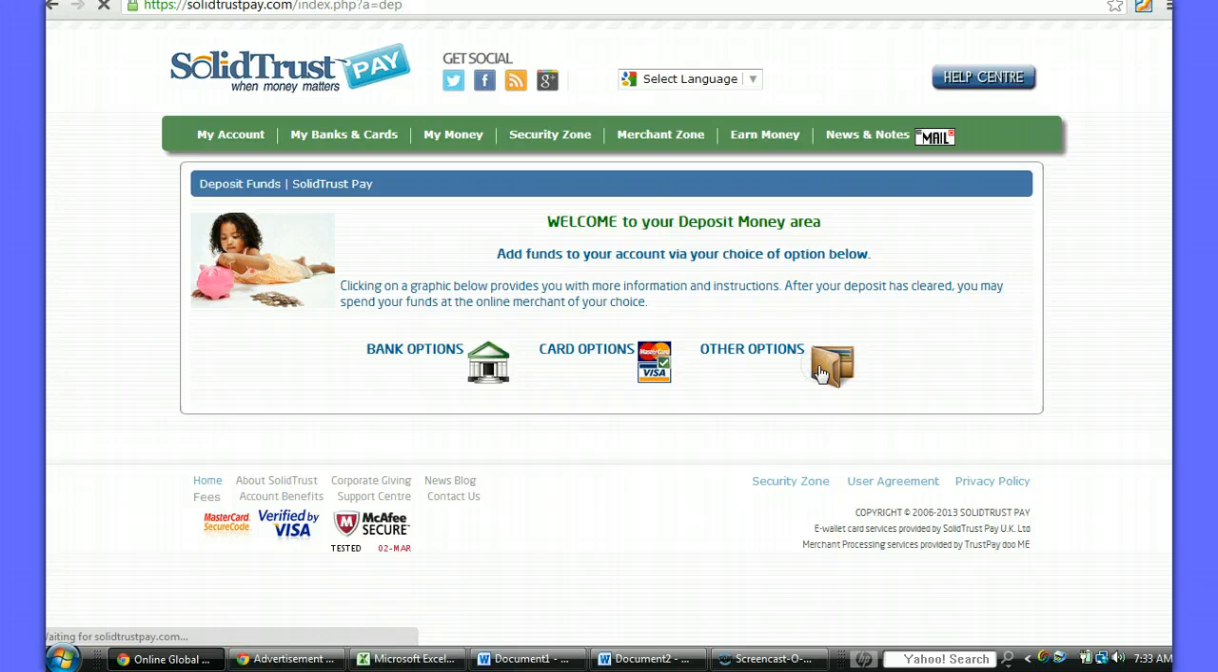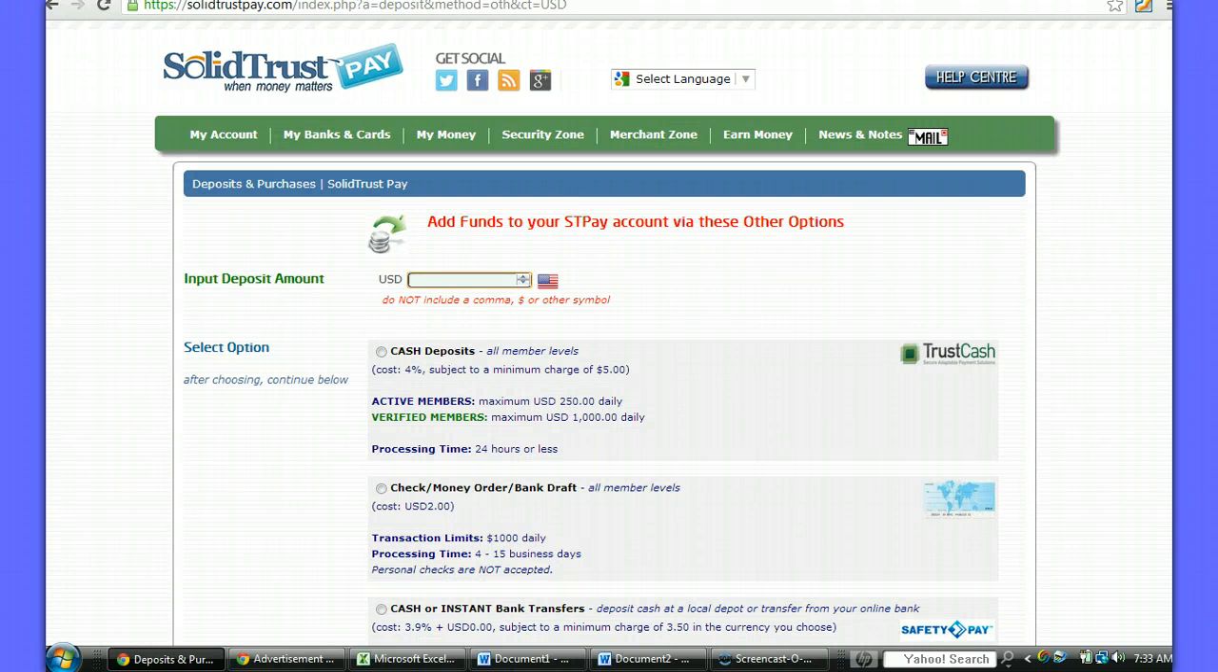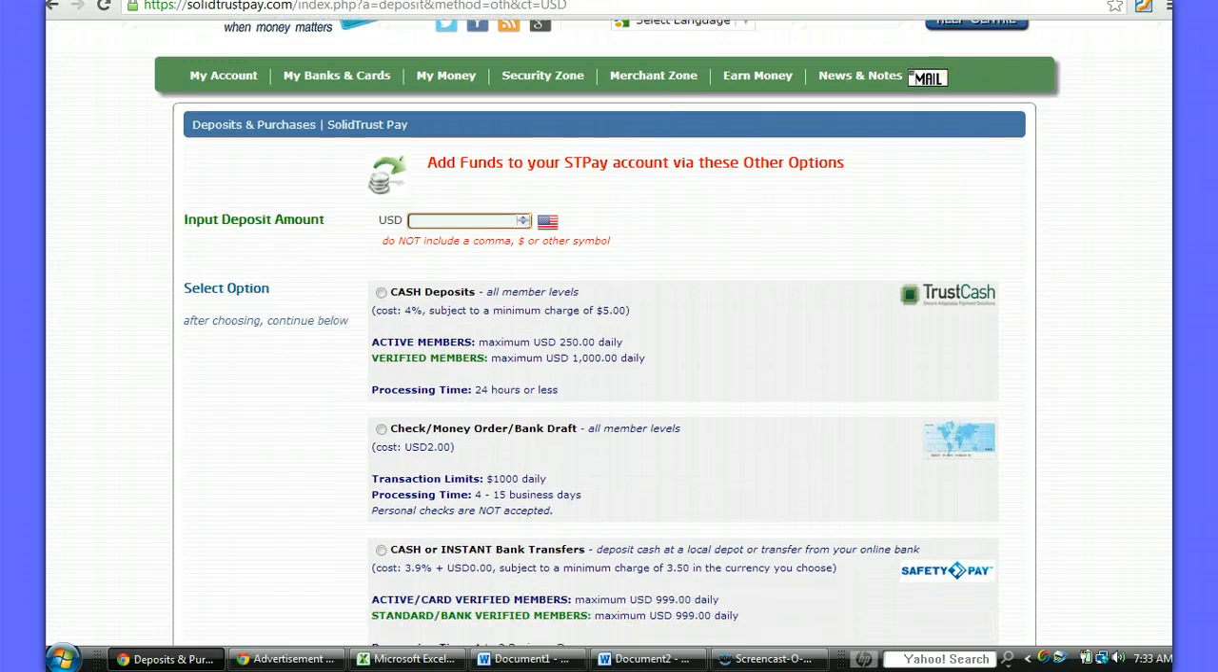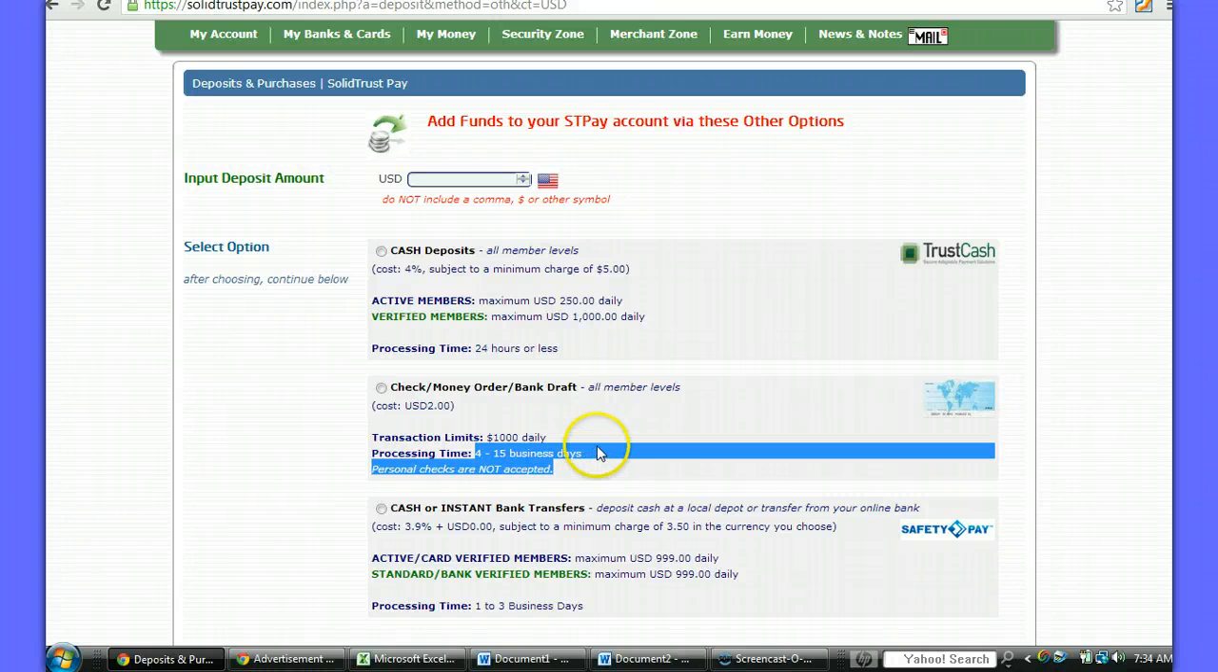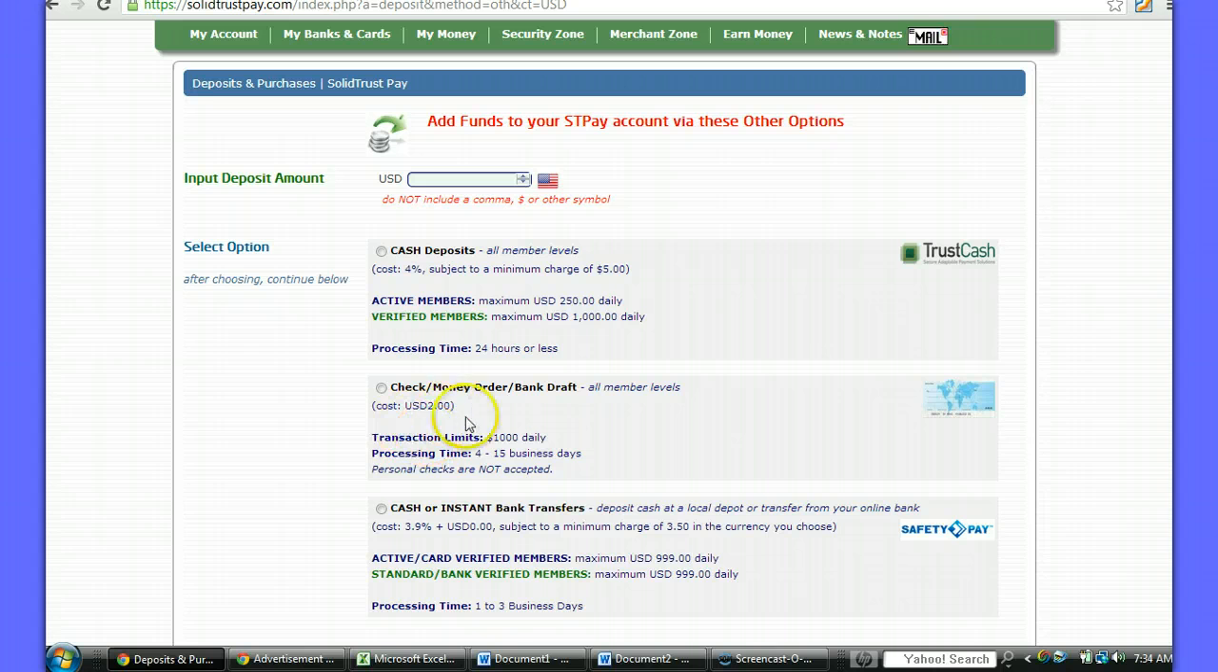Now, click on other options. The middle option here, I don't recommend using: the check, money order, bank draft. Even though the limits are a little bit higher, you see here the transaction limit is $1,000 daily, but look at this, the processing time is 4 to 15 business days, and in my opinion that's just too long for you to have your money not available where it's working for you when you can start making money right away. So I don't recommend using this one.